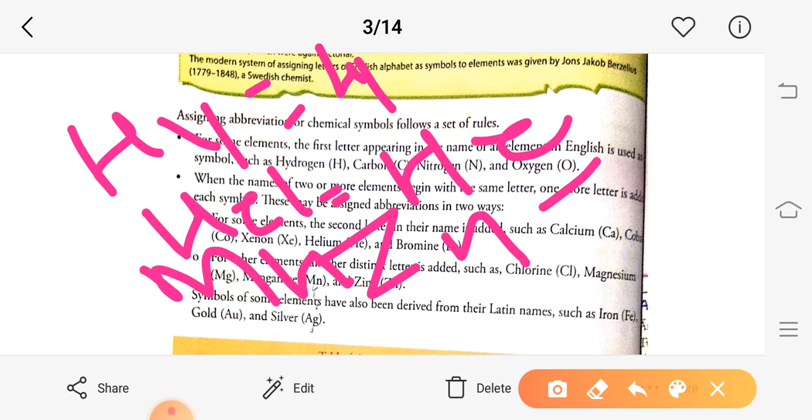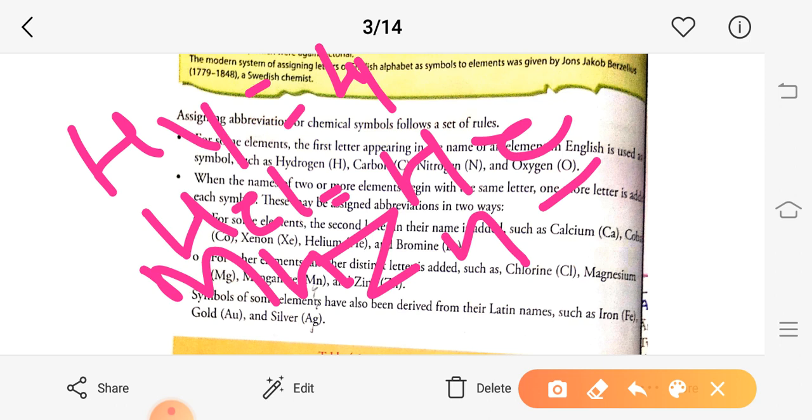What are the conditions? First condition, we represent some of the chemicals by their first letter. Second condition, when the first letters of the two chemical symbols are the same, we also take the second letter, like hydrogen and helium.